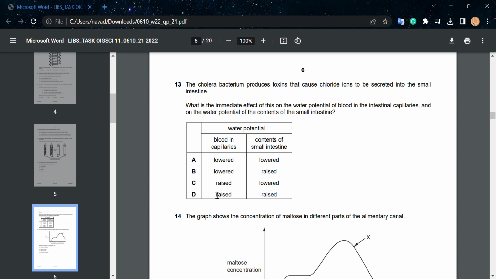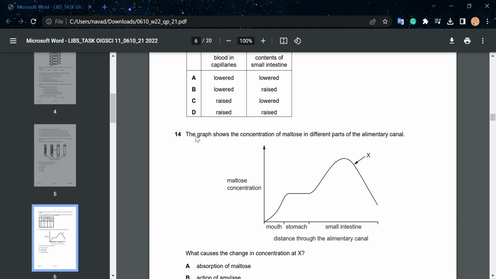Question number 13. The cholera bacterium produces toxins that cause chloride ions to be secreted into the small intestine. What is the immediate effect of this on the water potential of blood in the intestinal capillaries and on the water potential of the contents of the small intestine? Now, the water potential in the blood capillaries will be raised and the contents of the small intestine will be lowered. So our correct option will be C.